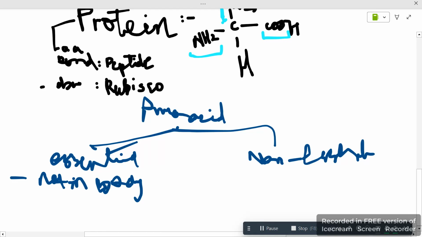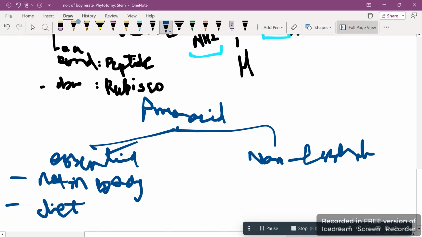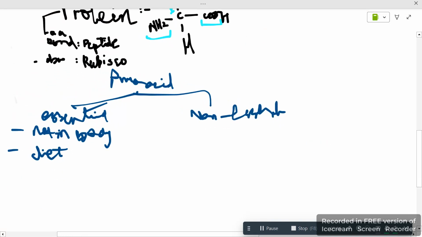So our body will take it from outside. By what? By diet. There are a lot of examples which are not present in our body, but still our body needs them. So because of that, we take them in our daily diet.